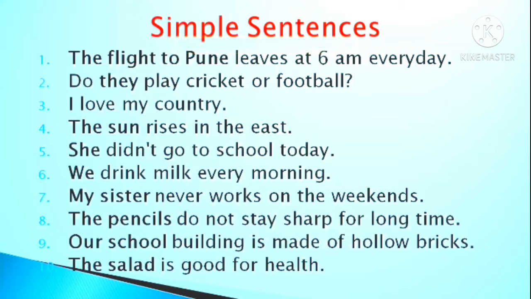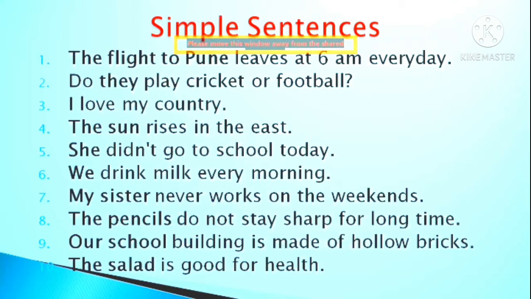They is the subject of the sentence. Do play, right? Do is an auxiliary used in order to create a question here. Play is the main verb of the sentence. So they is the subject. Do play cricket or football is the predicate.